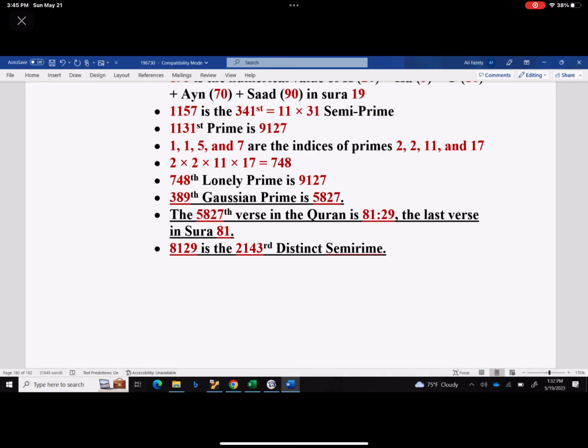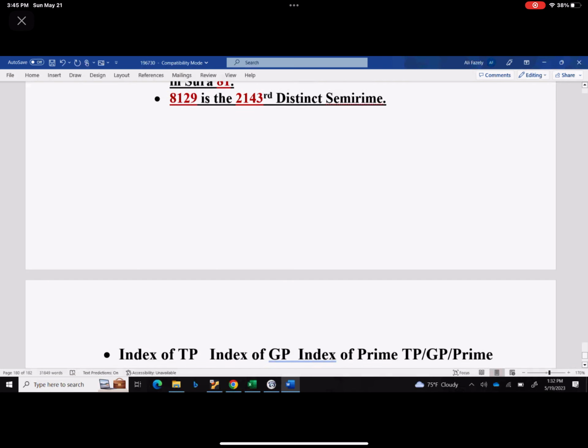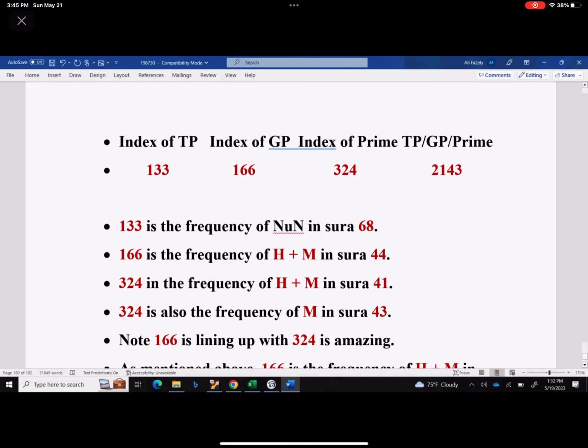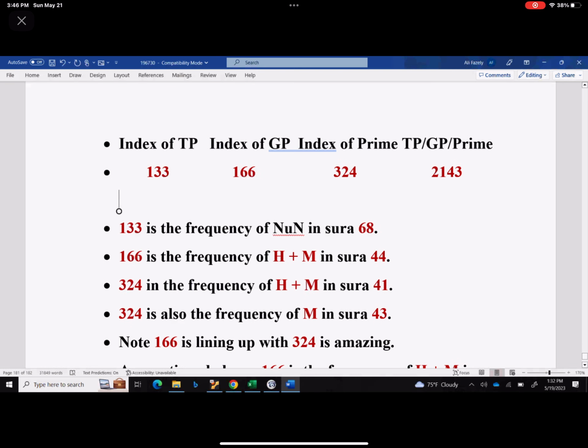Then you renumber them. And when you do that, this 8129 takes the index 2143, which is basically the machinery that actually creates this table. 133, 166, 324, 2143. Okay. And it goes ahead and does this.